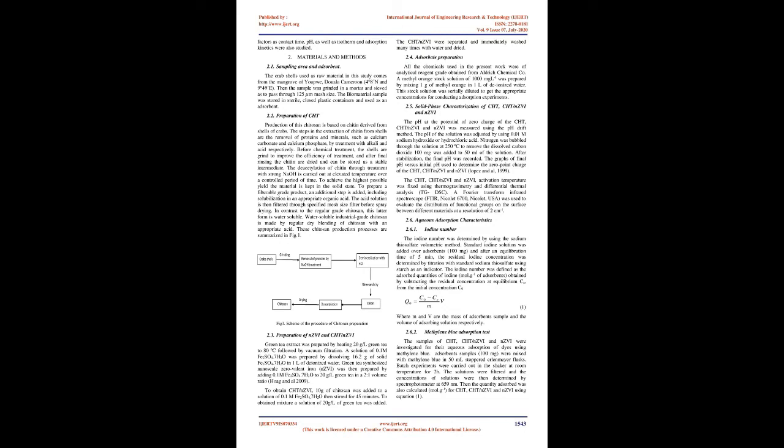Then the sample was ground in a mortar and sieved to pass through a 125 µm mesh size. The biomaterial sample was stored in sterile, closed plastic containers and used as an adsorbent. Production of this chitosan is based on chitin derived from shells of crabs. The steps in the extraction of chitin from shells are the removal of proteins and minerals, such as calcium carbonate